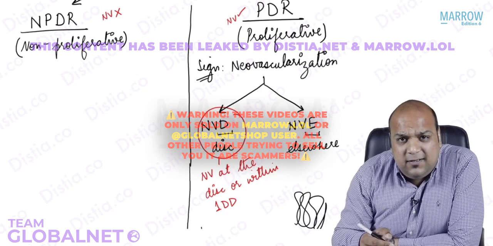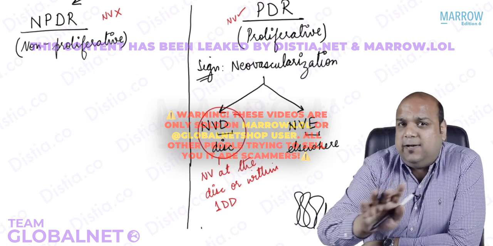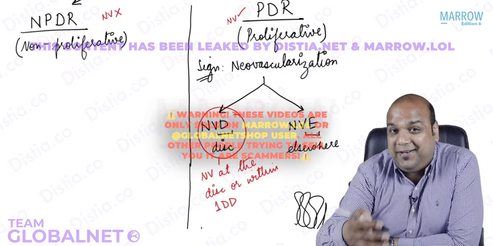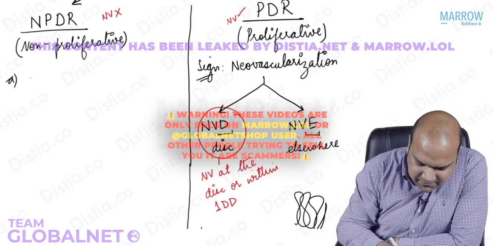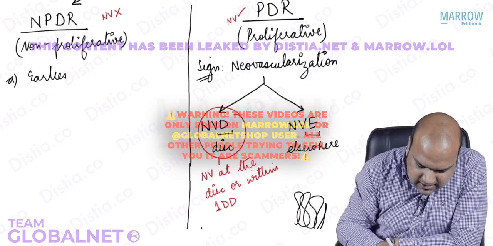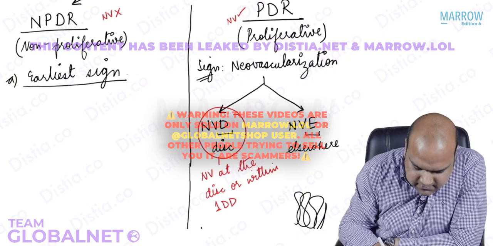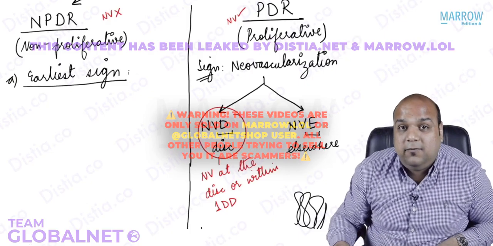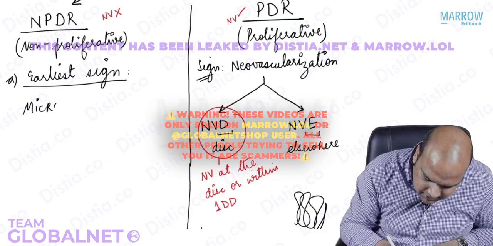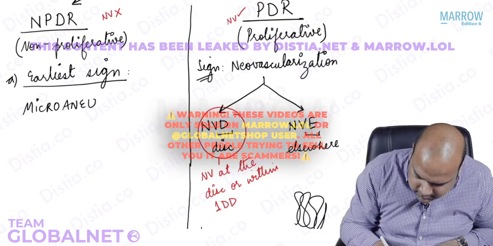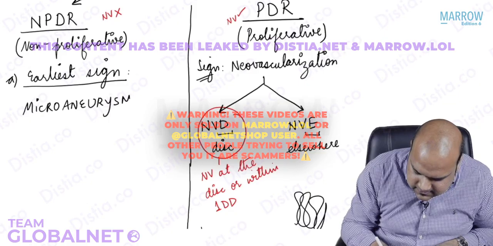In NPDR, we are not being able to see neovascularization. That we know. But what are the other signs? So let us say A. What is the earliest sign? What is the earliest sign here, everybody? The earliest sign, yes, is microaneurysms.